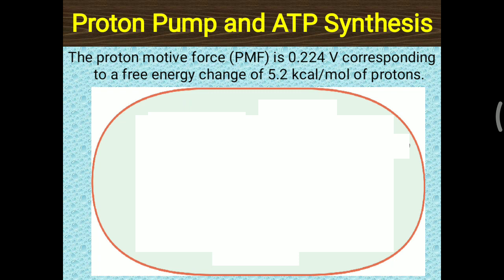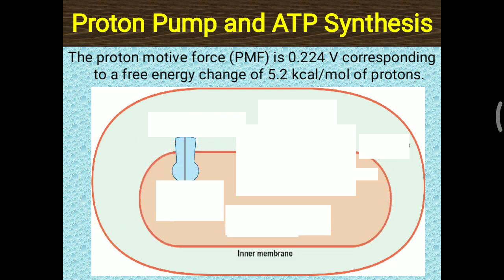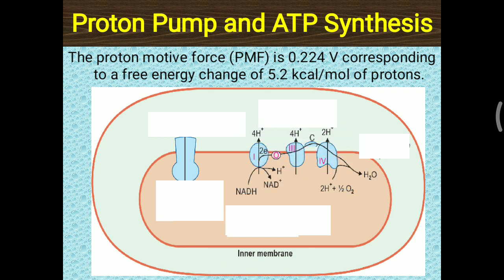In detail, we will look at this picture. First, there is the structure of the mitochondria. This one is the outer membrane. Then there is one more, the inner membrane of the mitochondria. Over that inner membrane, particularly at the crista side, all the enzymes of the electron transport chain are present, so complexes 1, 2, 3 and 4 are present.